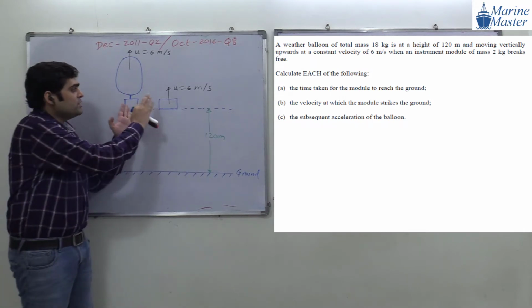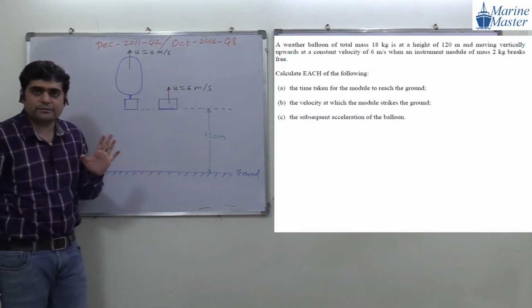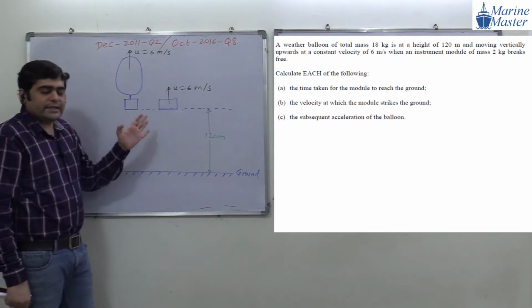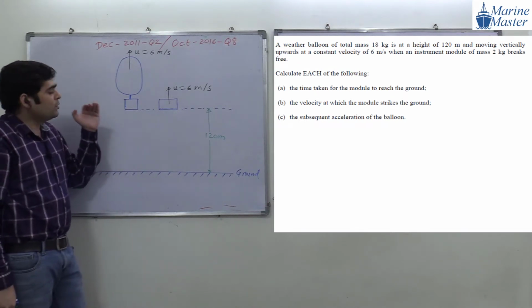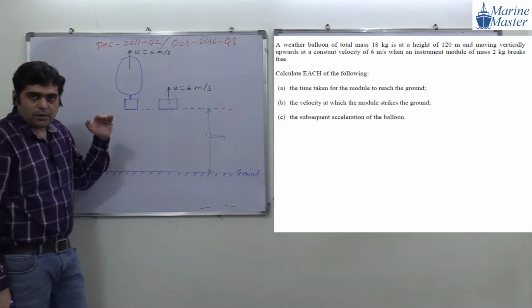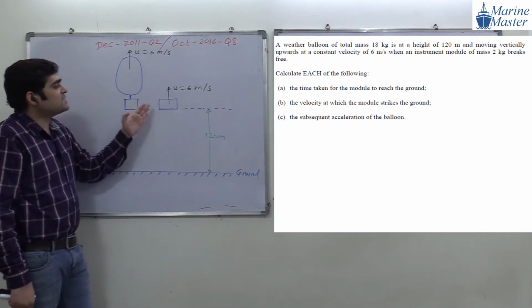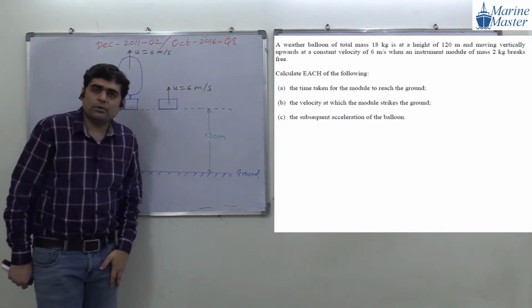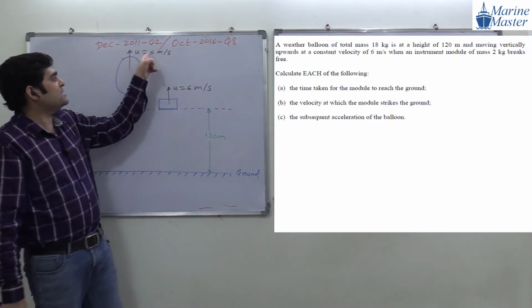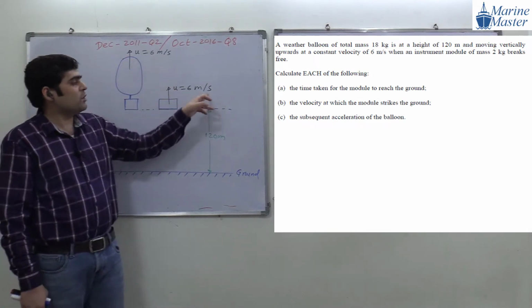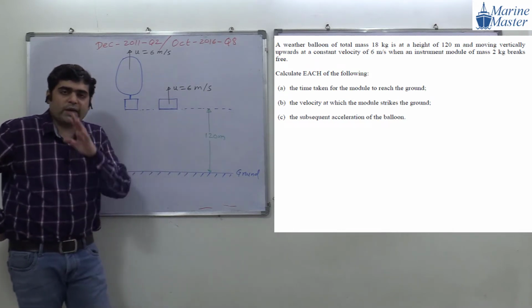Anyone have any doubt in this point, whatever the point I am explaining? At the breaking instant, when the module breaks from the balloon, whatever velocity the balloon has, the same velocity the module will also have. Guys, are you getting my point? The balloon has a velocity of 6 meter per second, and the same velocity the module will also have.